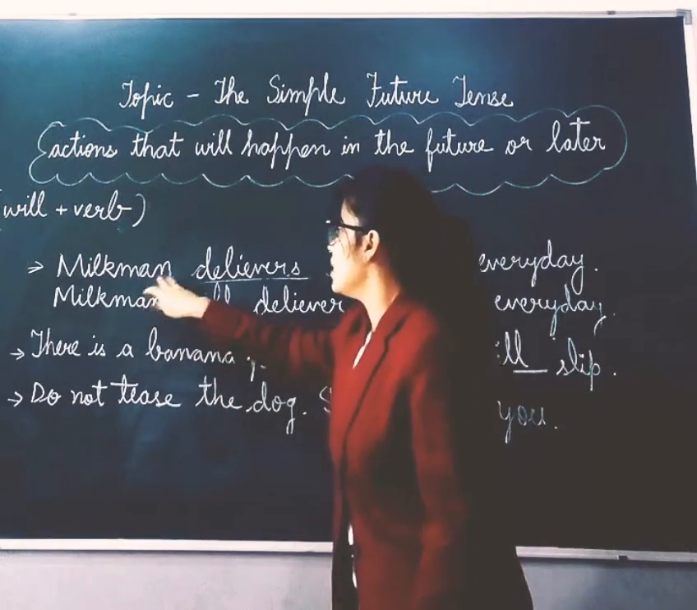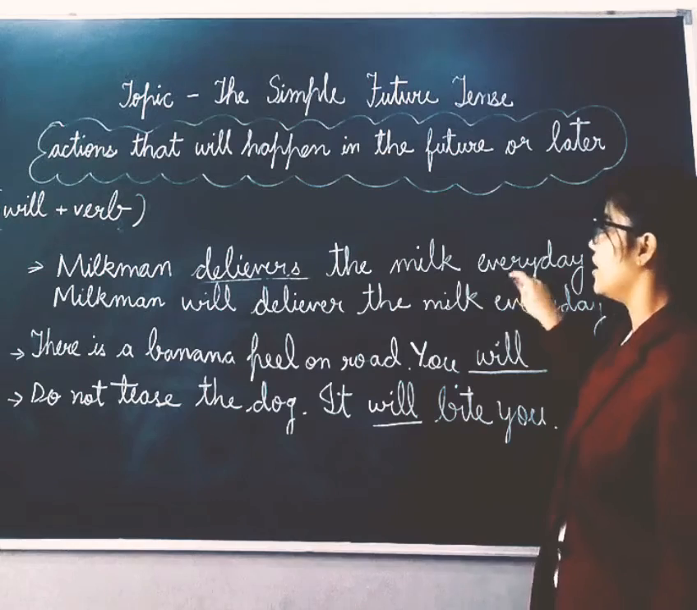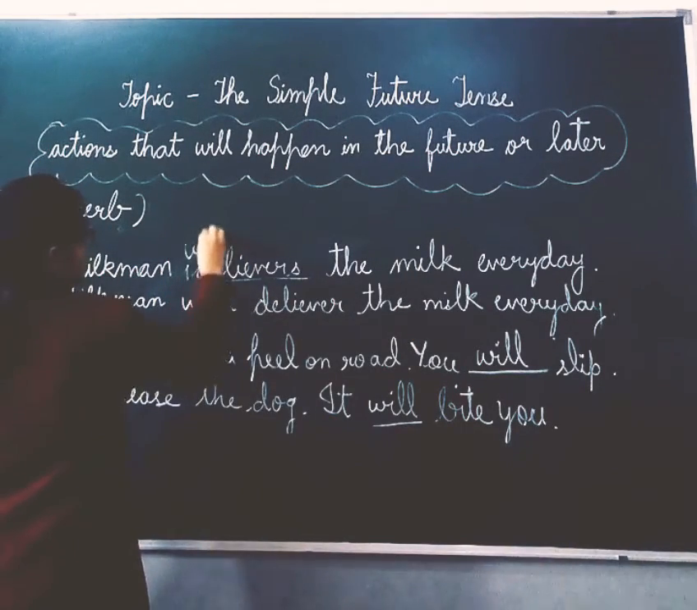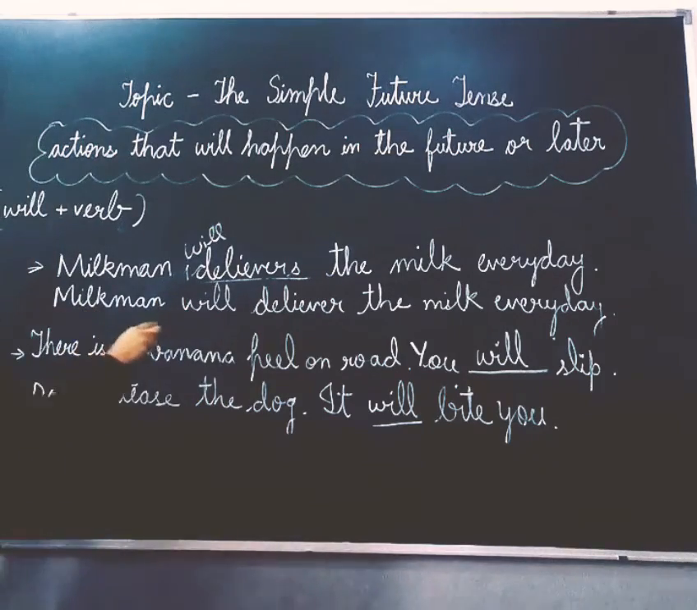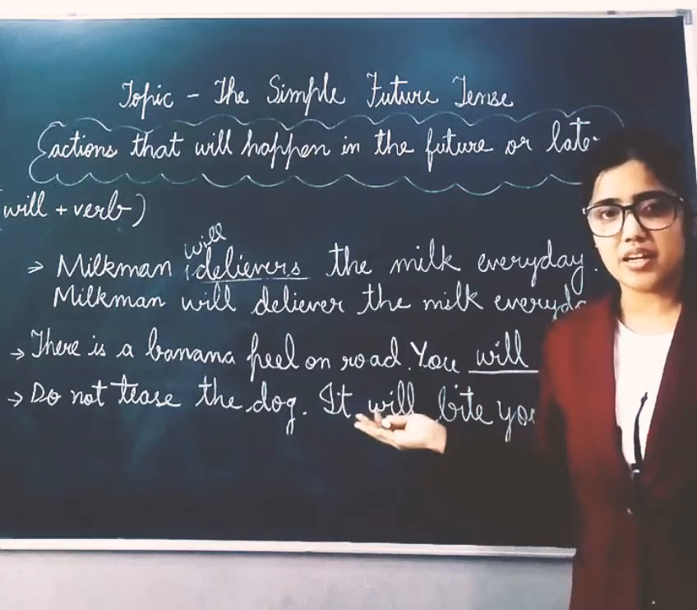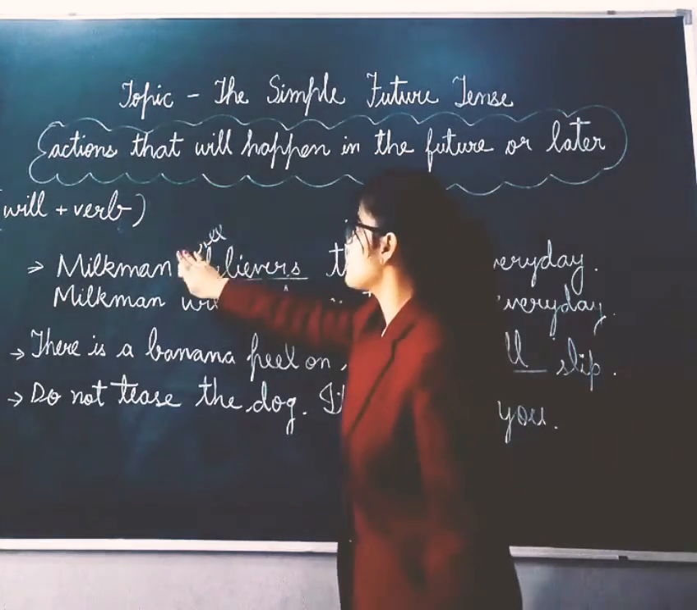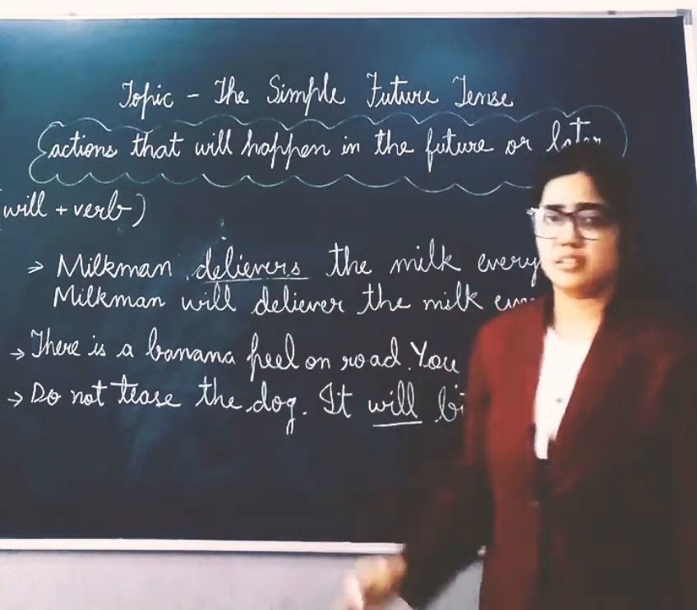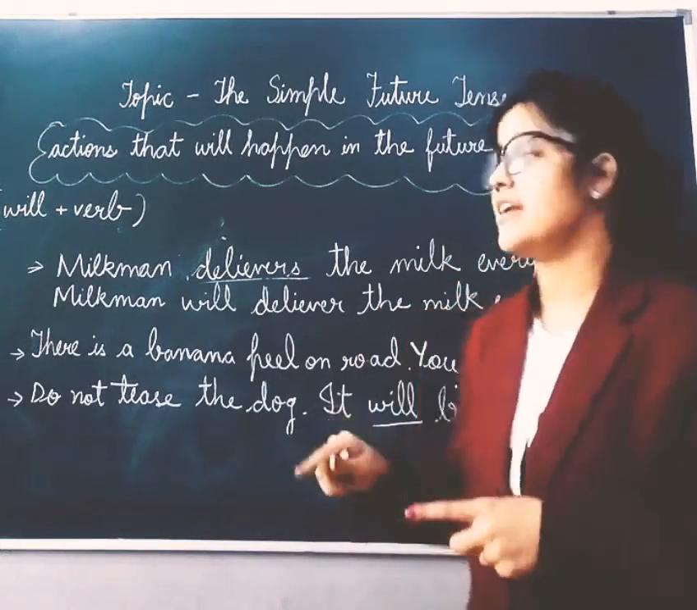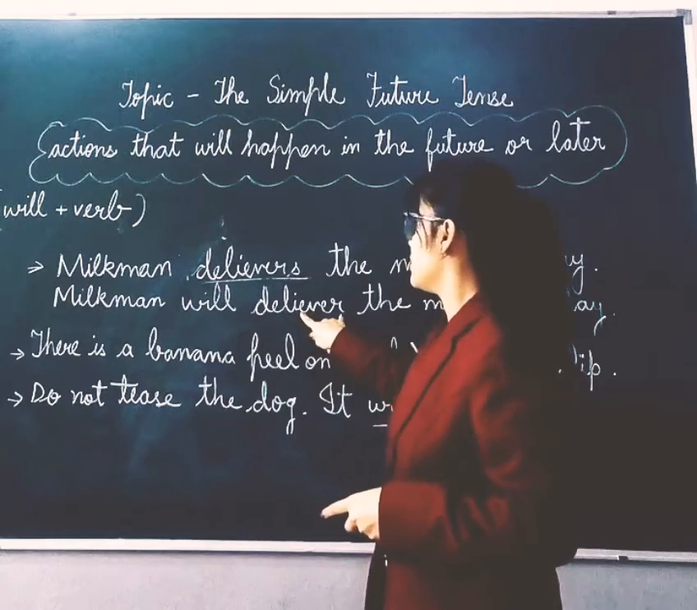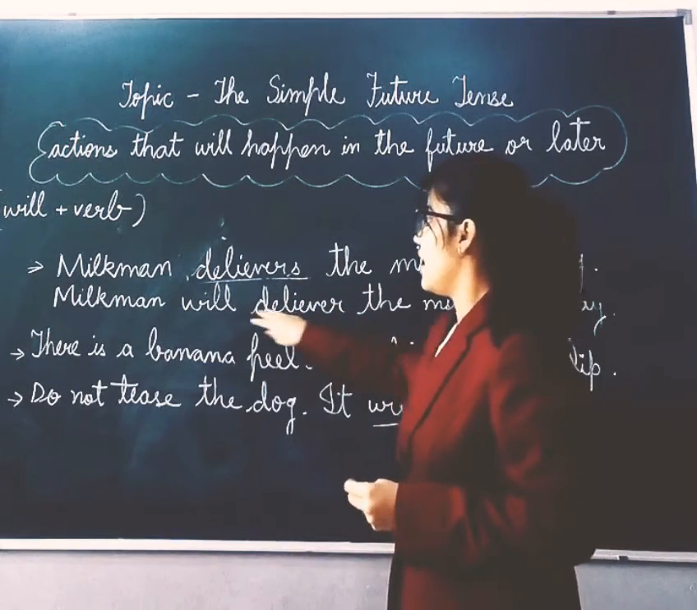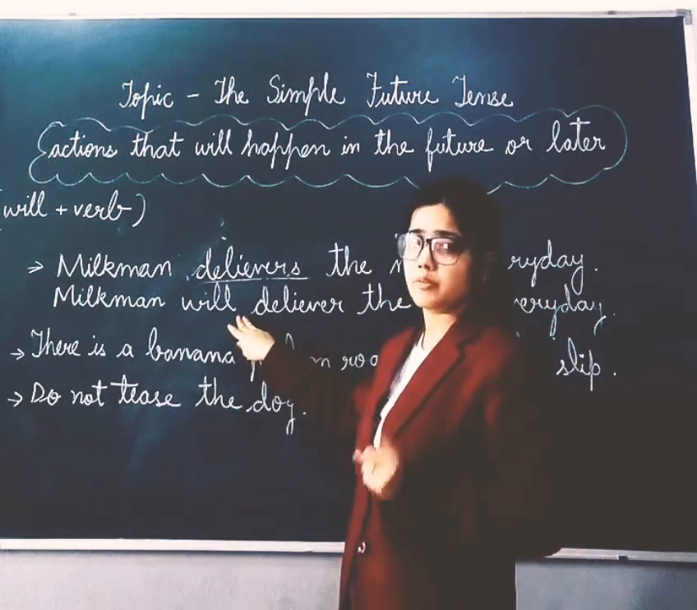So milkman delivers the milk every day. Here if I add will, what will it become? Milkman will deliver the milk every day. So in this way we can convert a sentence into future tense. And remember, do not add anything to the spelling of the main verb. Just use it as it is and add will before it.